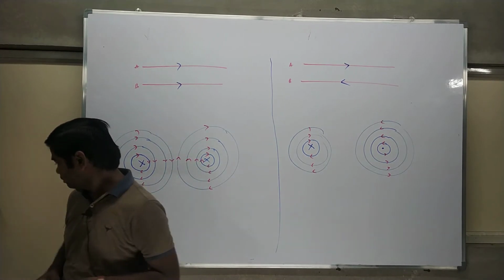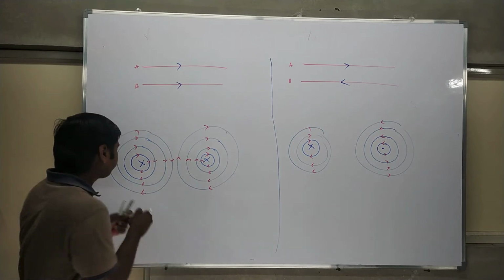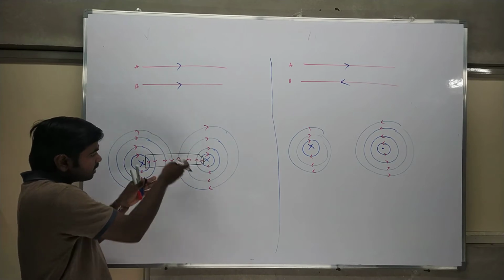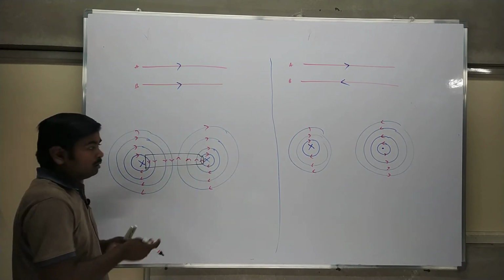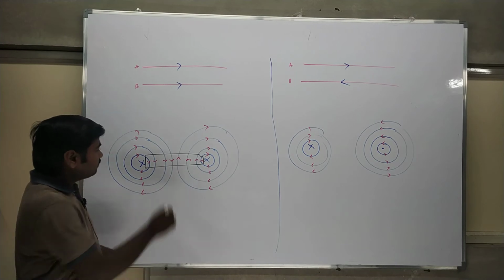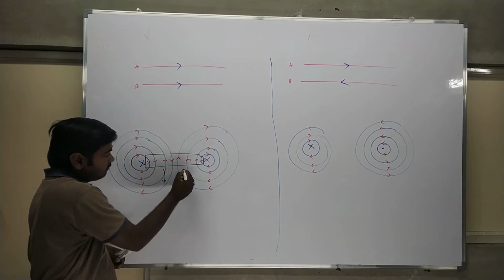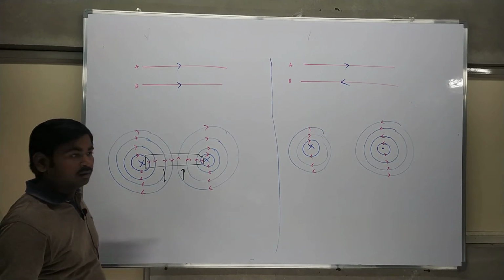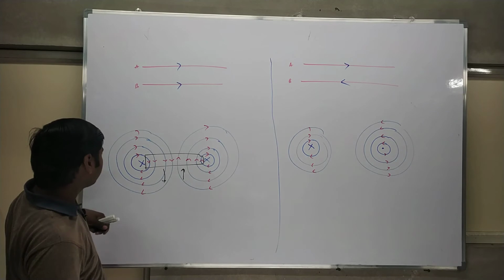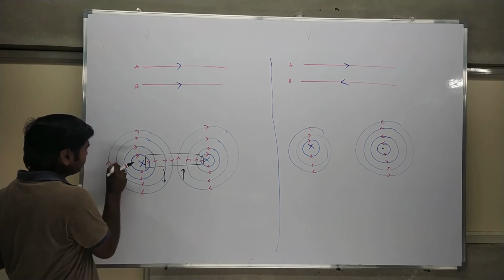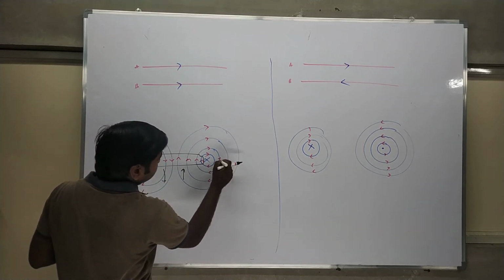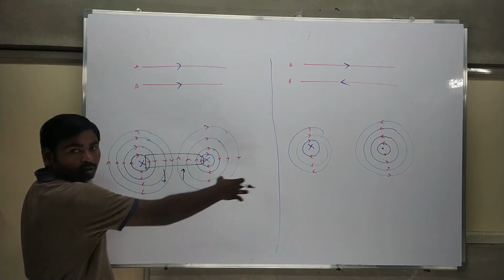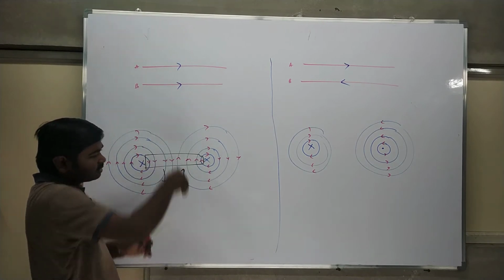If you observe the region in between the conductors, what is the flux here? Both fluxes are subtracting. This flux is downward and the other flux is upward, so flux subtraction takes place. Is it clear? Flux subtraction takes place in between. On these outer sides, the normal flux goes on the top side, but in between, the flux subtraction takes place.